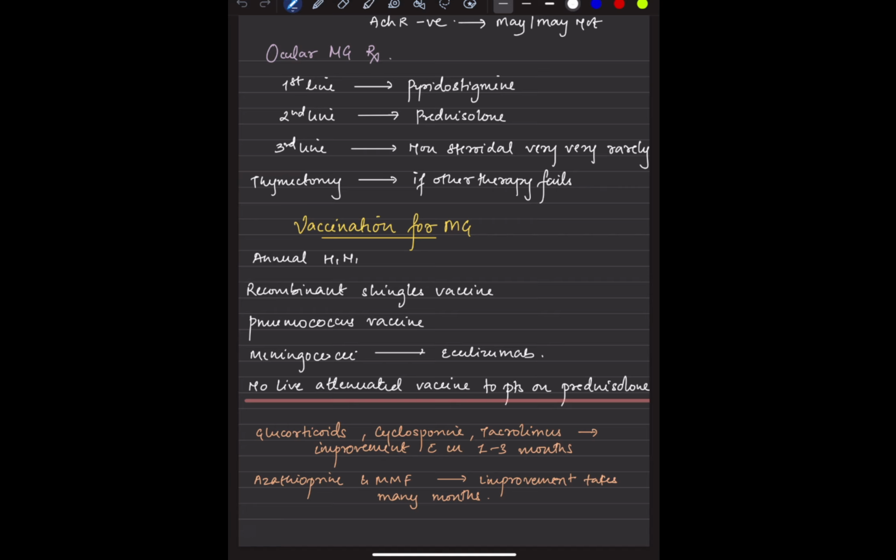What do we have to do? The first line is the pyridostigmine. Second line is the prednisolone. Third line, non-steroidal, very, very rarely we can give. And thymectomy. So the first line is the pyridostigmine as a symptomatic.